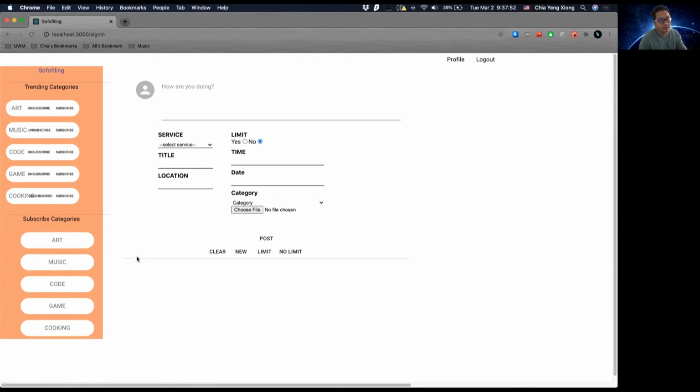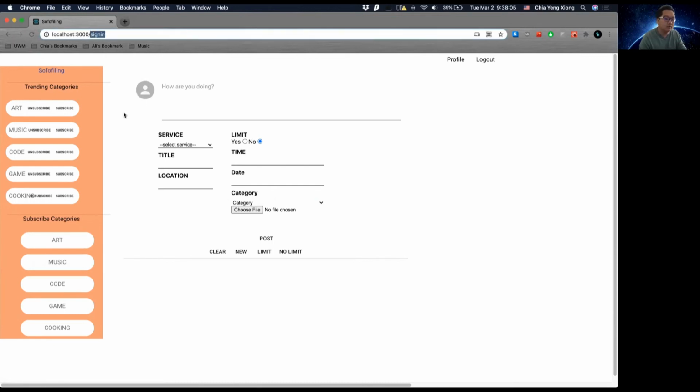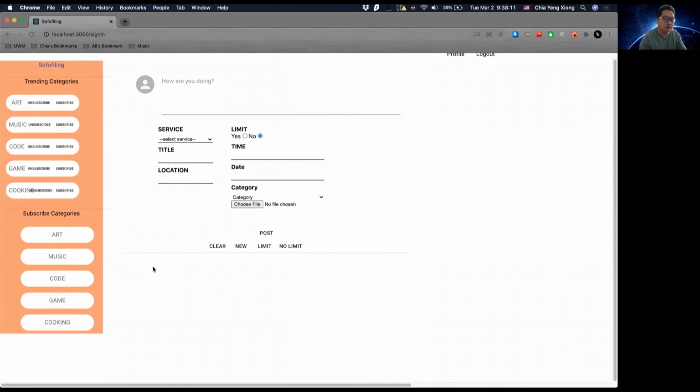One of the struggles I had with this was containing the state of the user. As you can see, we are brought back to the sign-in page, which is what we don't want. We want to actually have this contained back with the user, which is why you don't see any current posts.